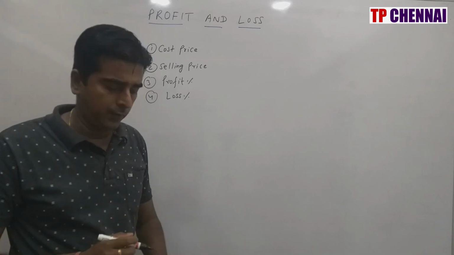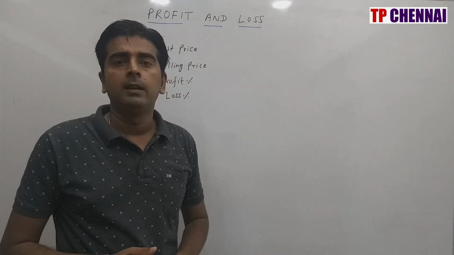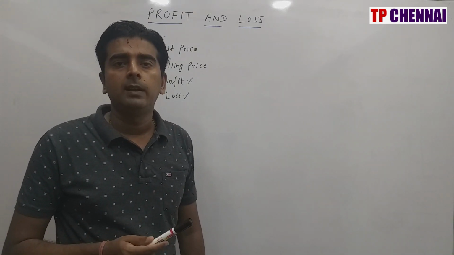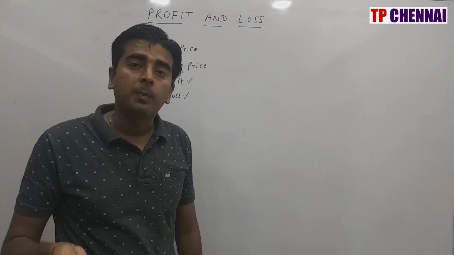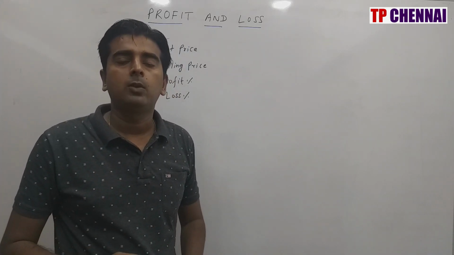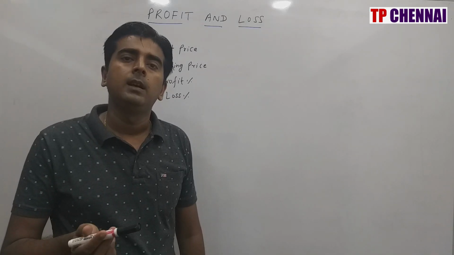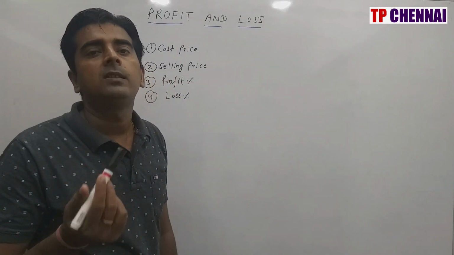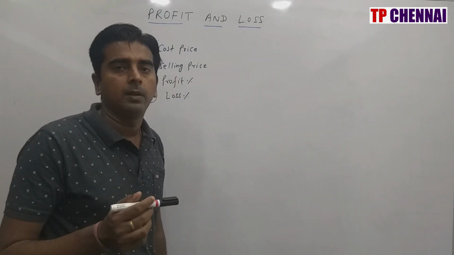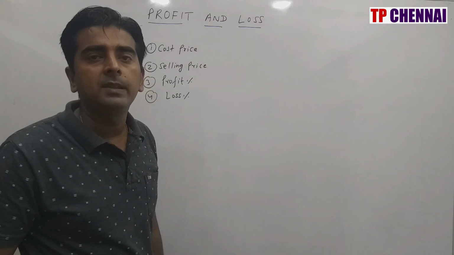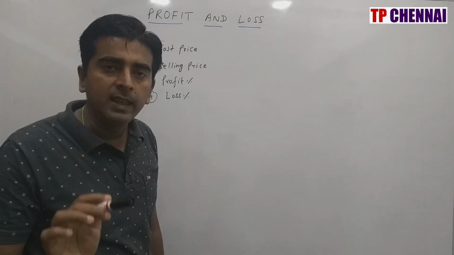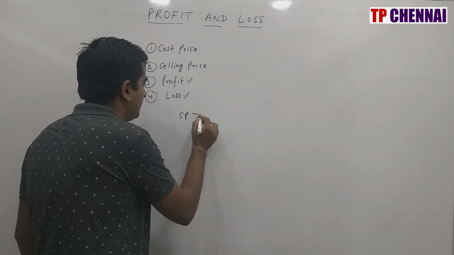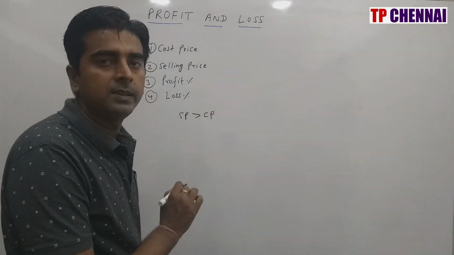Now, what is the meaning of profit? For example, you went to one shop and your cost price is 100 rupees, but the shopkeeper is giving it for 120 rupees. That means the selling price is more than the cost price, because the cost price is 100 rupees but the shopkeeper is giving it for 120 rupees. So whenever selling price is greater than cost price, we can say that this is profit.